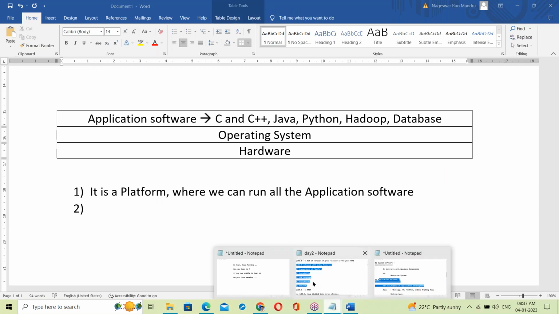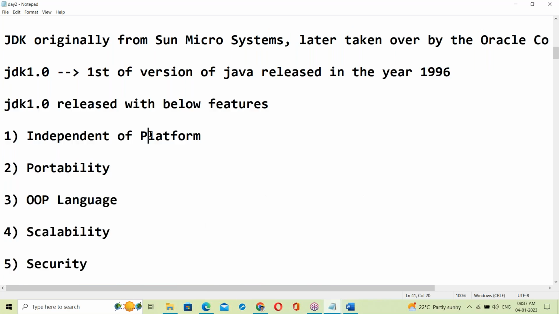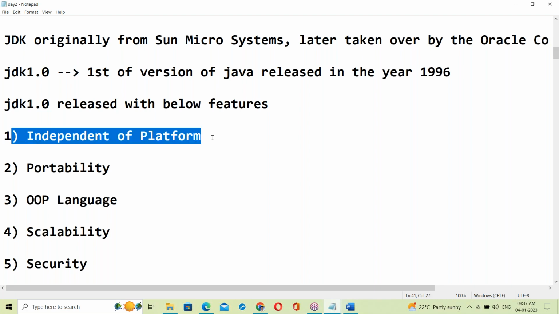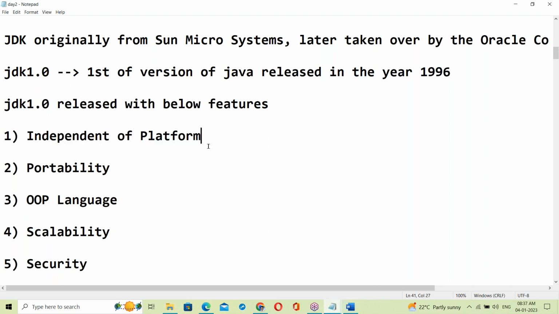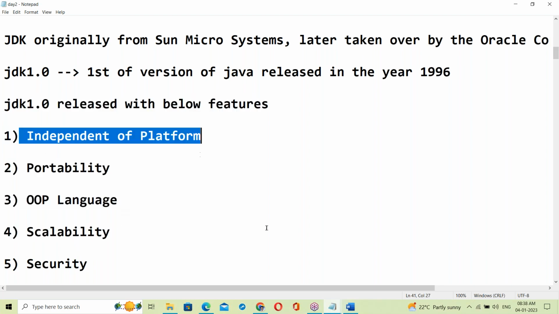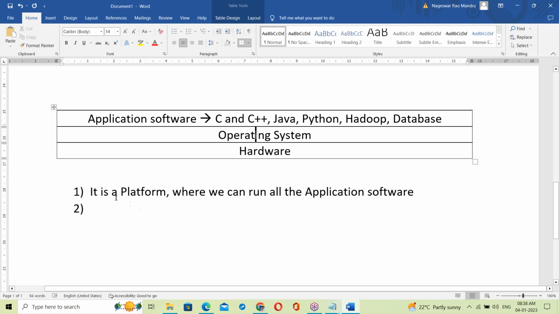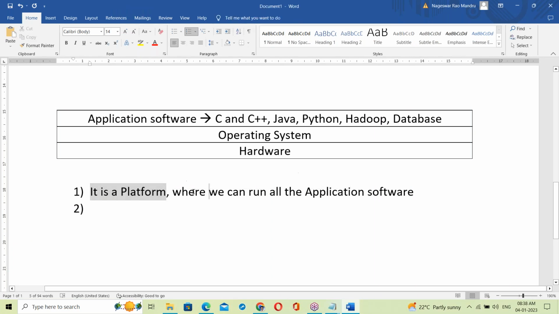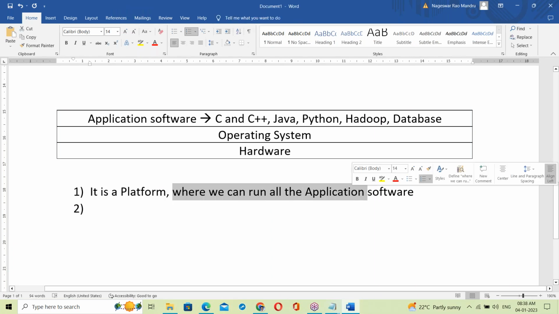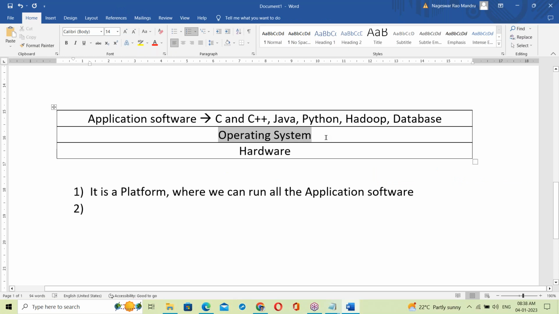See here in Java, Java features independent of platform. Here the platform is the OS. Java is independent of the operating system. Let us see more about the OS to understand these features. So the OS is a platform where we can run all the application software. Not only a platform here.